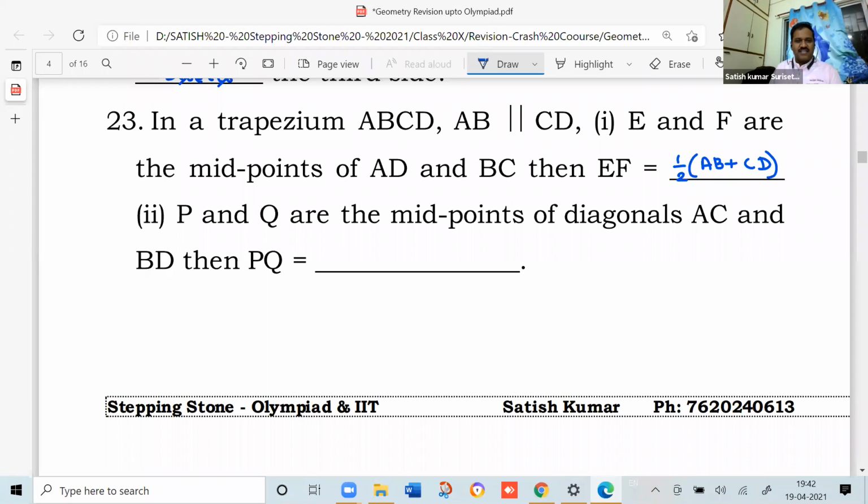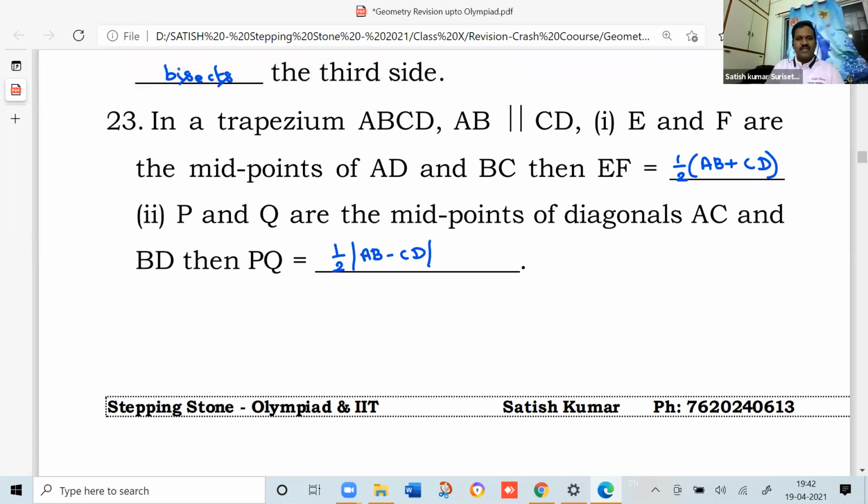Next, second, P and Q are the midpoints of diagonals AC and BD, then PQ equal to. It is similar, half of the modulus of the difference of the parallel sides, that is half of |AB - CD|. So try to derive this later. It will be very important for your exams, from a competitive exam point of view.